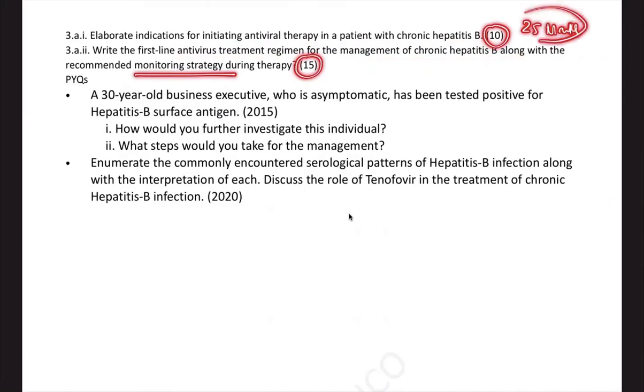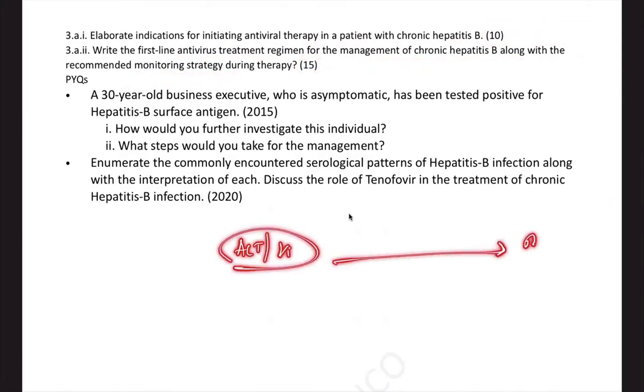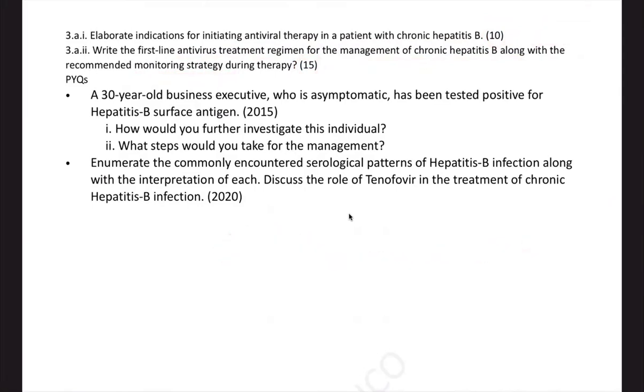I don't know how you were able to cook up this answer, but hepatitis B and C management I covered in very greater detail in the regular classes. Almost everything from Harrison I was able to discuss. Luckily, that came in handy this time because we were not just doing this topic superficially. Hepatitis B, we went into greater depth. I have given you all the parameters that we check. We'll check ALT, we'll check the viral load. Based on that, we'll decide which drug to give. Everything in a tabular form is given in the notes. Okay, for 25 marks, it's a big weightage.